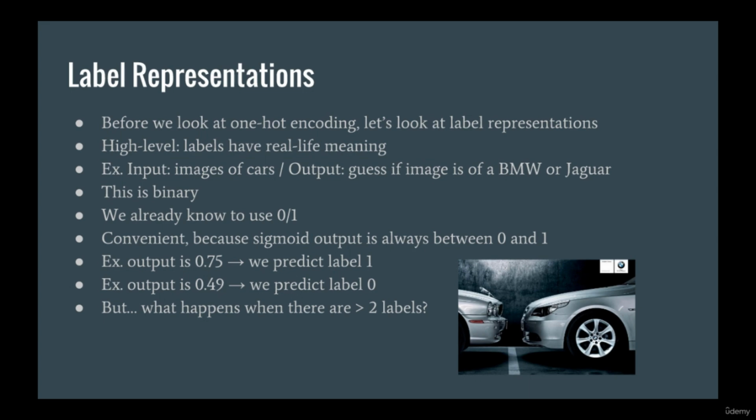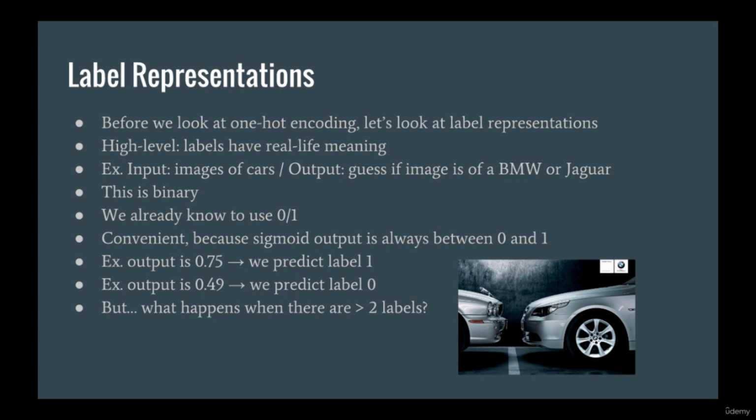Before we look at one-hot encoding, we should look at label representations. At a high level, labels have real-life meaning. For example, your dataset might consist of images of BMWs and Jaguars, and your classification task might be to differentiate between BMWs and Jaguars based on images of the cars. But as you know, when we're doing binary classification, we can encode these as 0 and 1. By the way, it should be clear that it doesn't matter which one is 1 and which one is 0. BMW can be 0 and Jaguar can be 1, or vice versa.